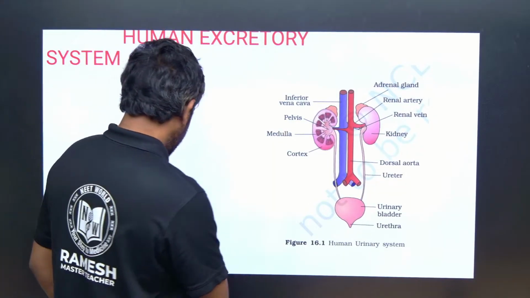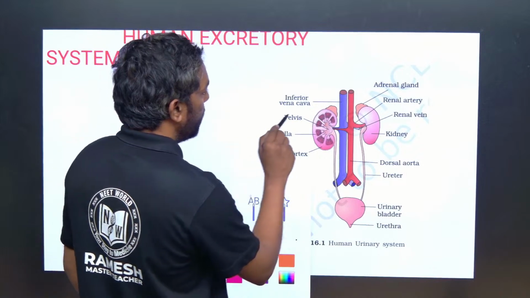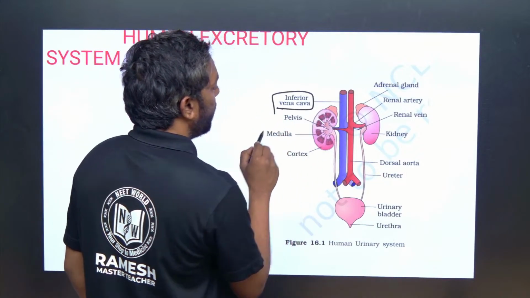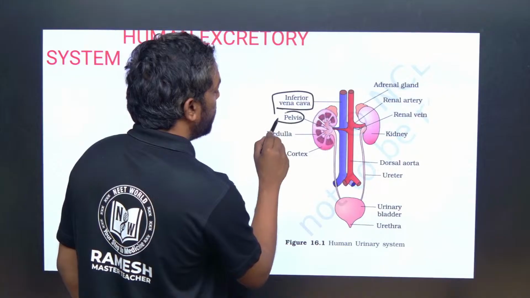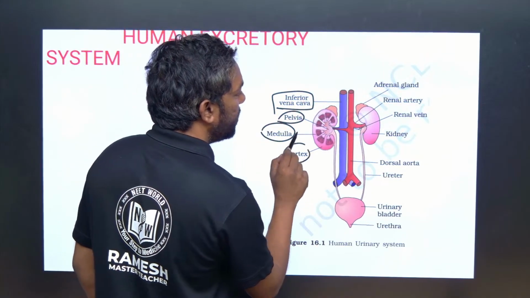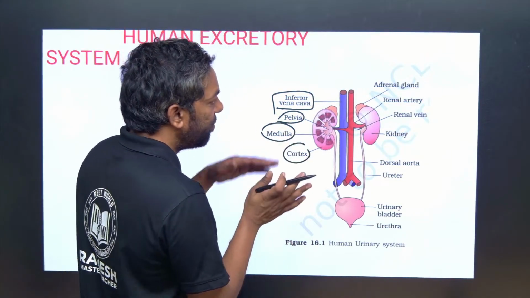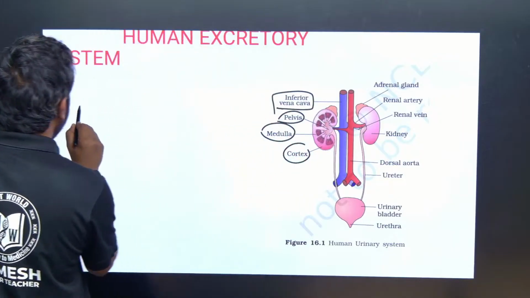Yeah, just look into here. This is the vena cava and pelvis, medulla, cortex. These are the kidney parts. First, the excretory system: how many parts?